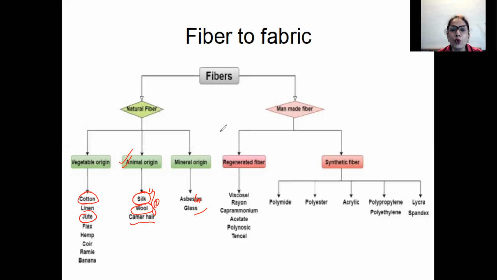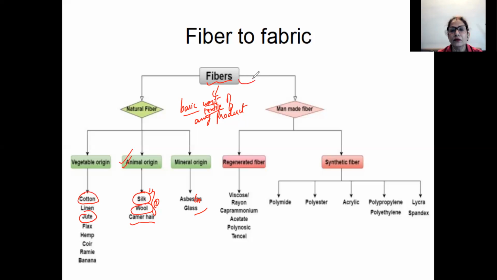Now, before we go to all the animal fibers, what is fiber? Fiber is the basic unit of any textile product. Yes. So what is fiber? Fiber is the basic unit of any textile product. What product? Textiles. We are talking about textiles, materials, textile product. It is the basic unit, fiber.